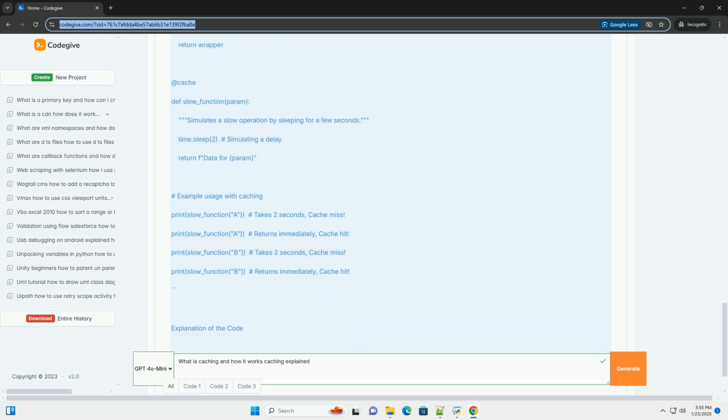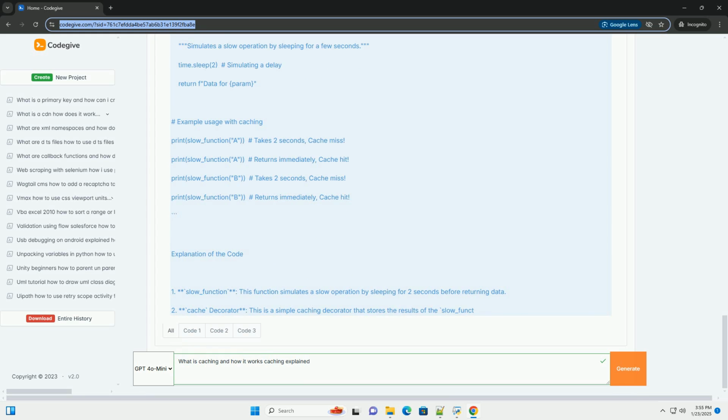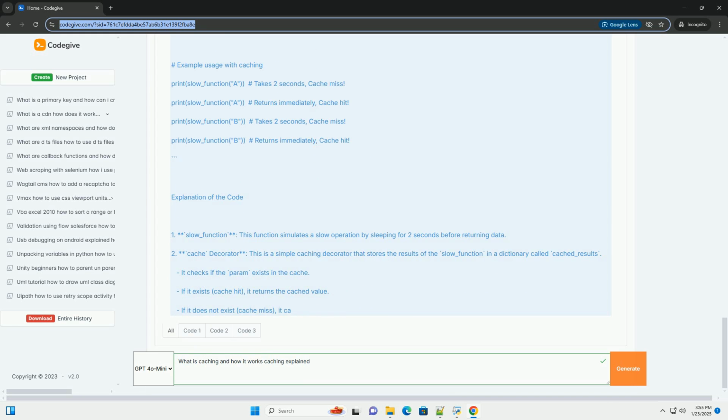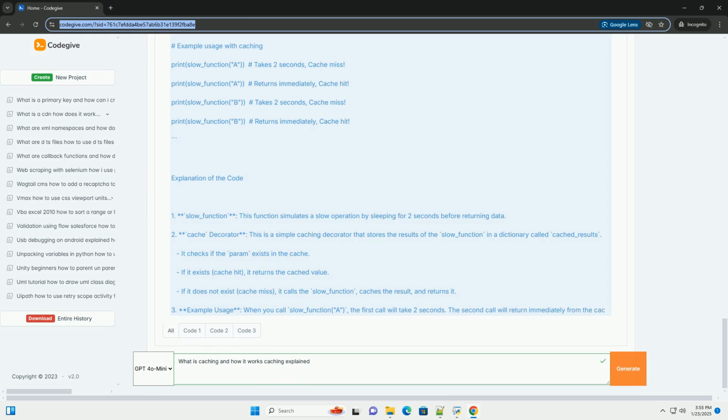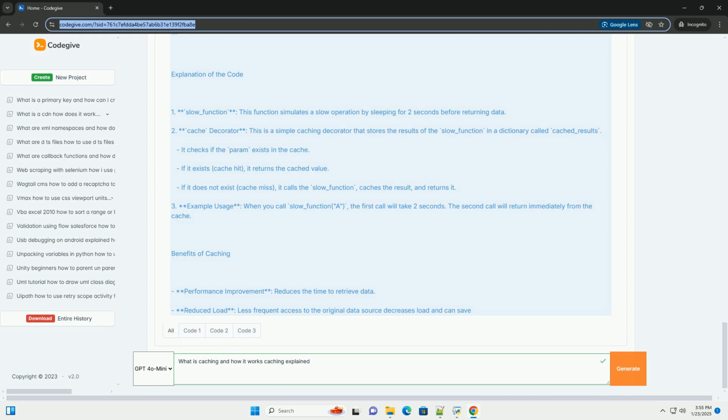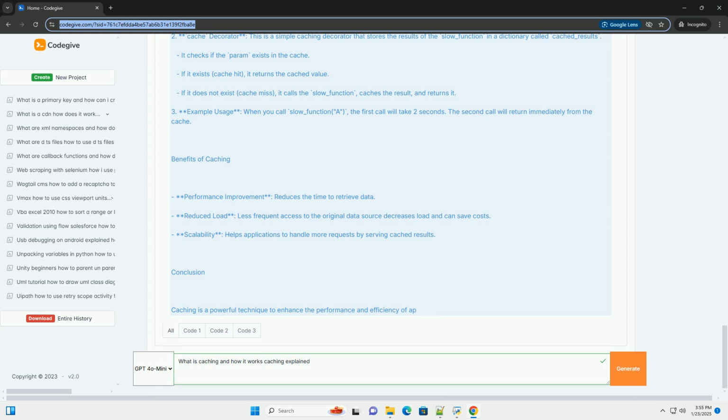When data is requested, the system first checks if it exists in the cache. If it is found, a cache hit, the data is served from the cache, which is significantly faster than fetching it from the original source. If the data is not found, a cache miss, the system retrieves it from the original source, stores a copy in the cache for future requests, and then serves the data.